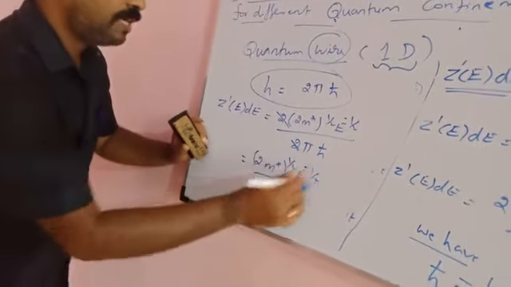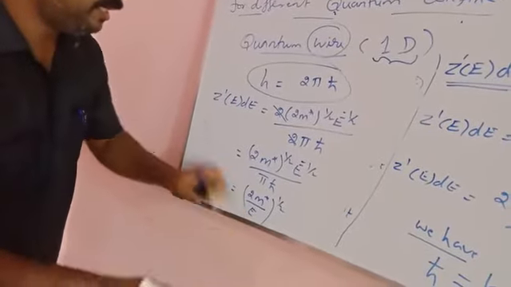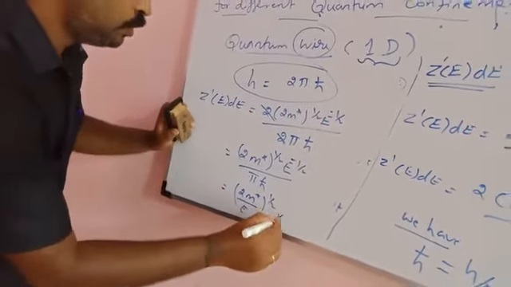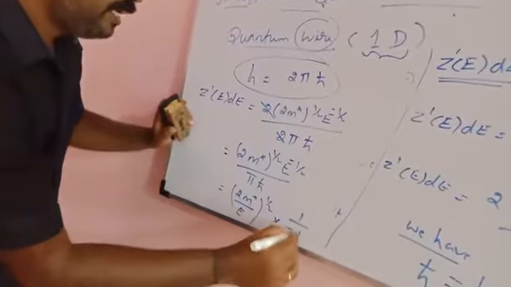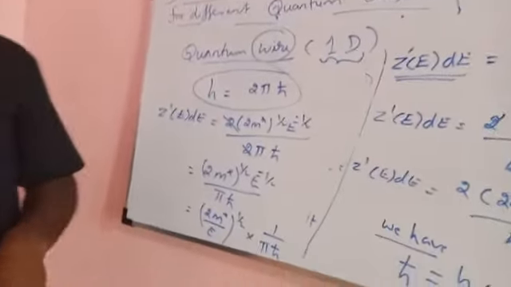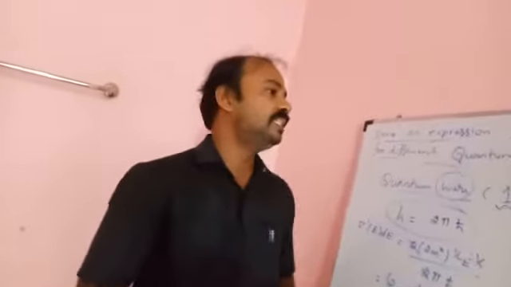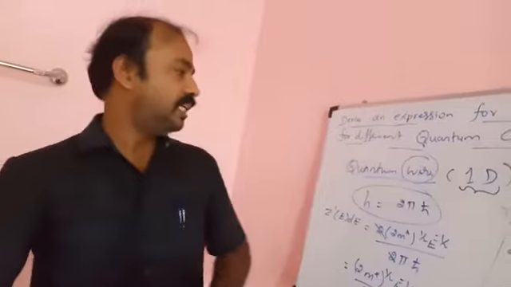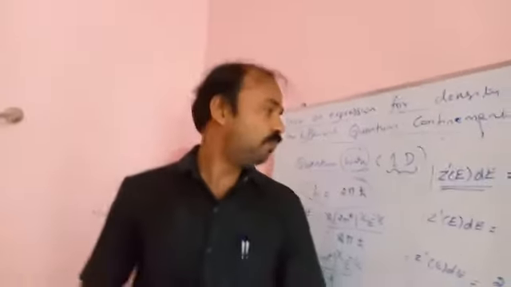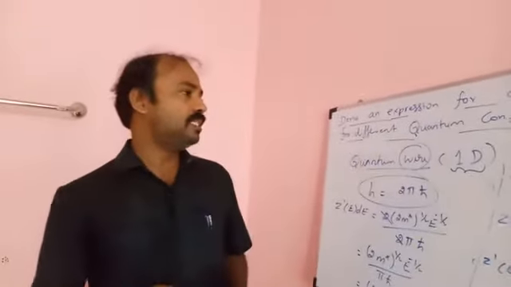So this e power minus 1 by 2 is going to be the denominator, then into 1 by pi h cross. This is also the simplified expression for finding the density of state in case of quantum wire or one-dimensional